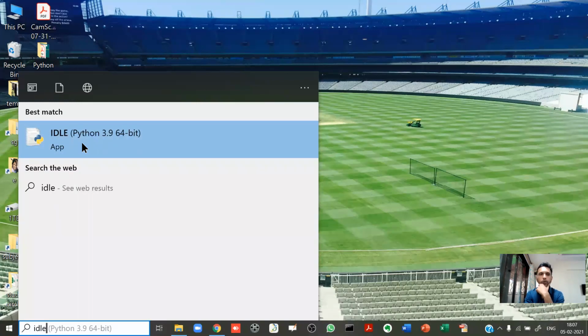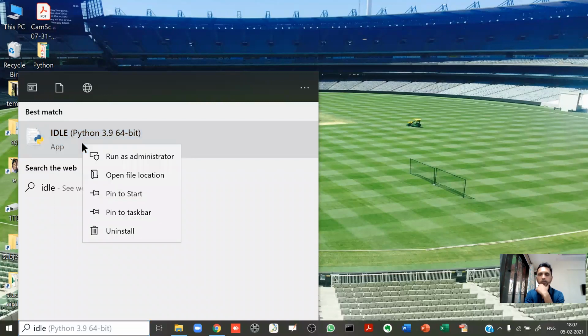Now, right click on this and select this Pin to taskbar. I hope you know that this is called a taskbar. When you pin to taskbar, an icon of this IDLE will be created in your taskbar. So now every time you don't need to go to search, you can directly select IDLE or Python from your taskbar.